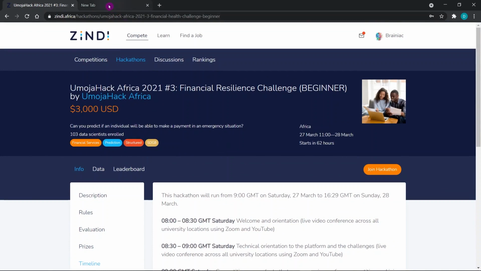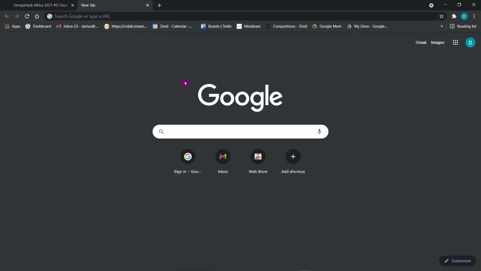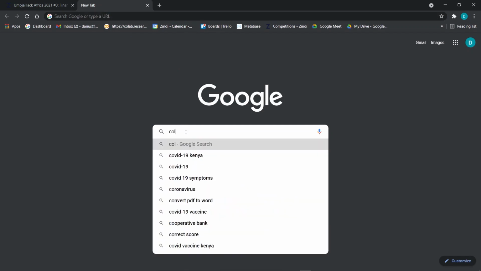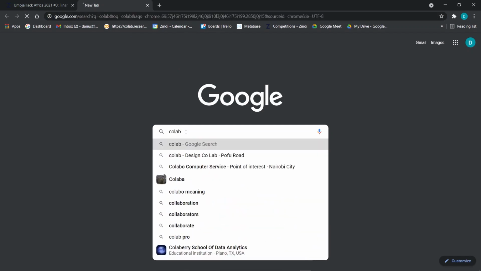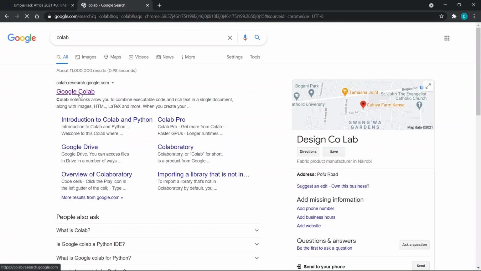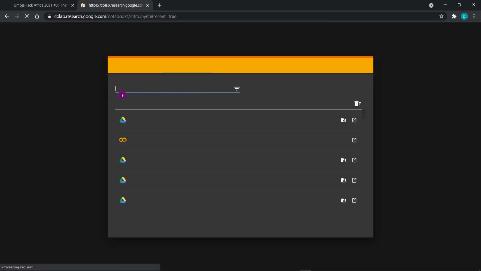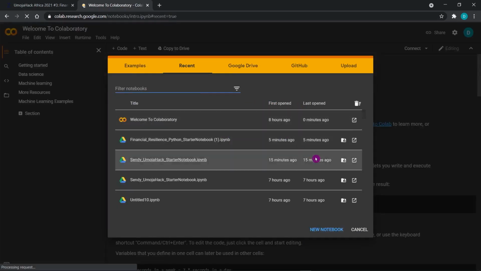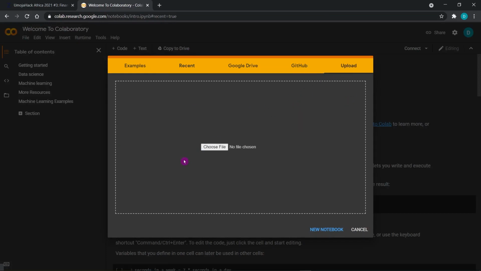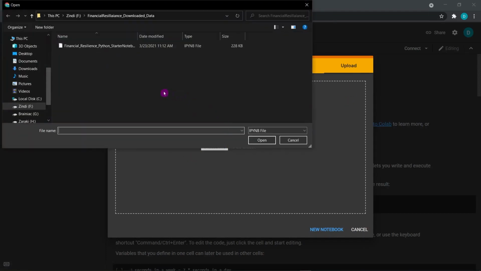We'll be using the free resources of Google Colab. So you can go ahead and access that, and then you can upload the starter notebook that you downloaded.